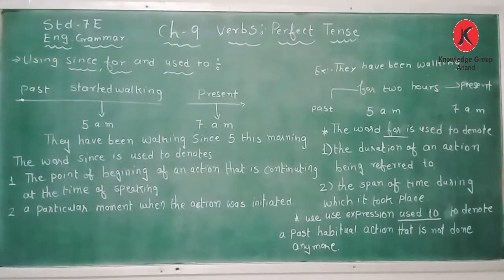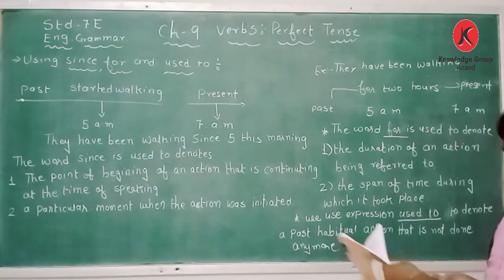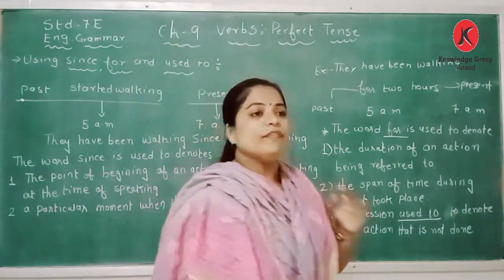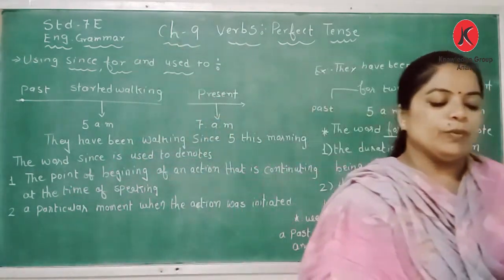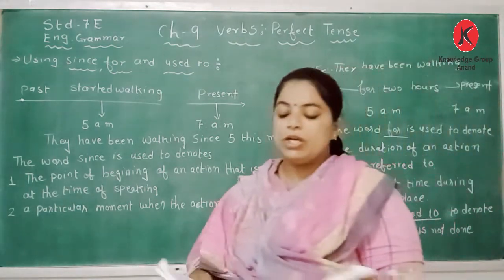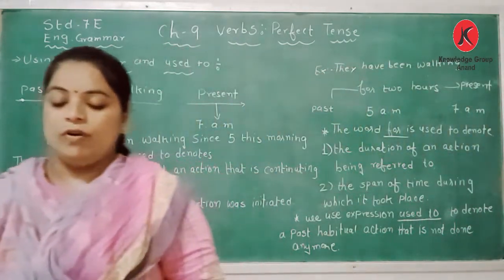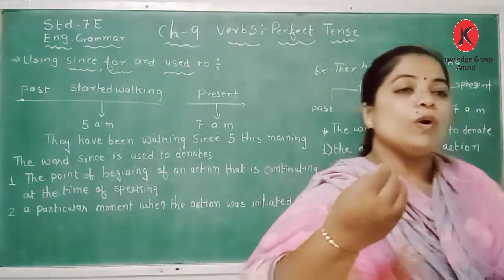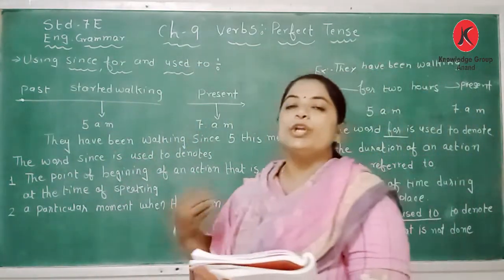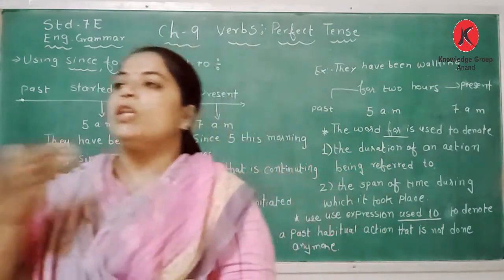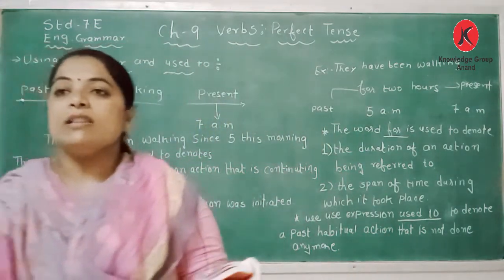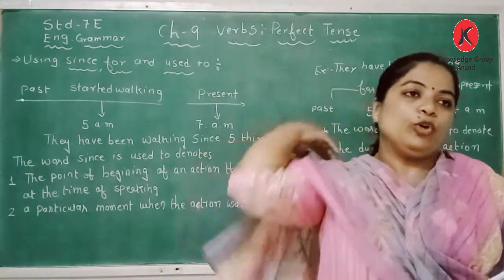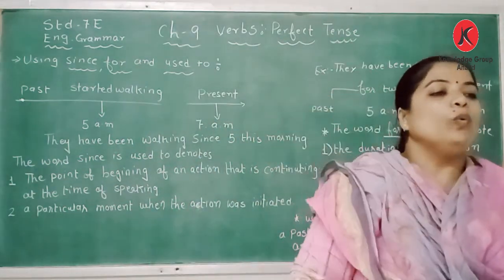Here the exercise is given on page number 85. Dear students, in the different boxes they have given columns A, B, C, D, E and F. Taking from the columns, you have to form sentences according to the structure given on the previous page. This is your homework. Let me know whether you have understood what I have taught.